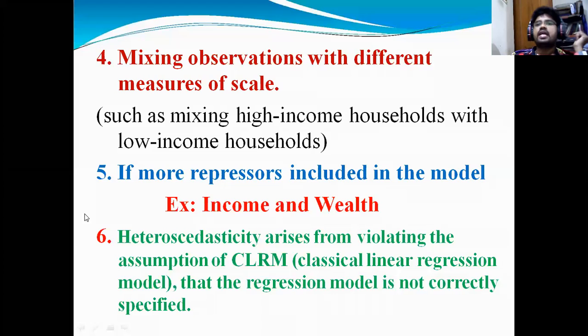The fifth one: if more regressors are included in the model. When you take into consideration a model, if more regressors, that is independent variables, are included in the model, you will get a heteroscedasticity problem. Sometimes we think all the variables can influence the dependent variable, but we need to take only the variables that influence it more than others.